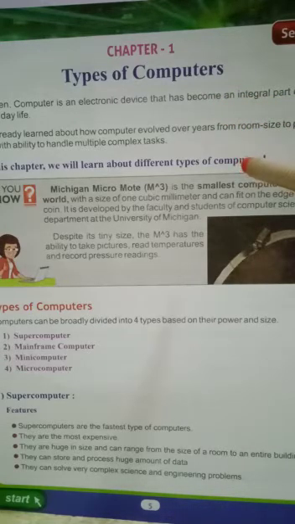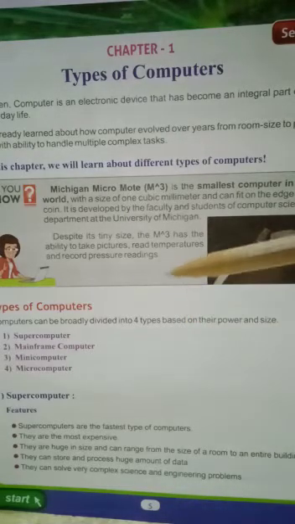We learned in the earlier classes about computers from room size to palm size, with the ability to handle multiple complex tasks, which we discussed before.